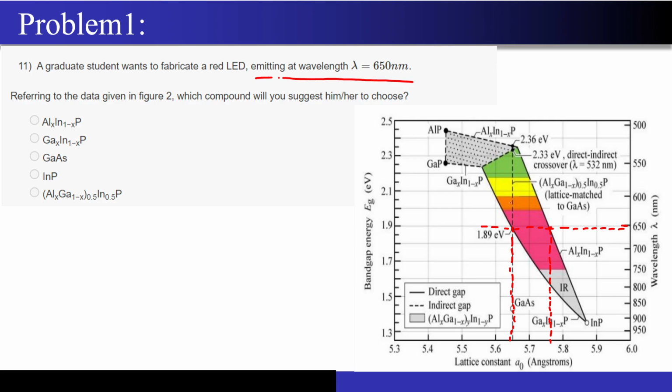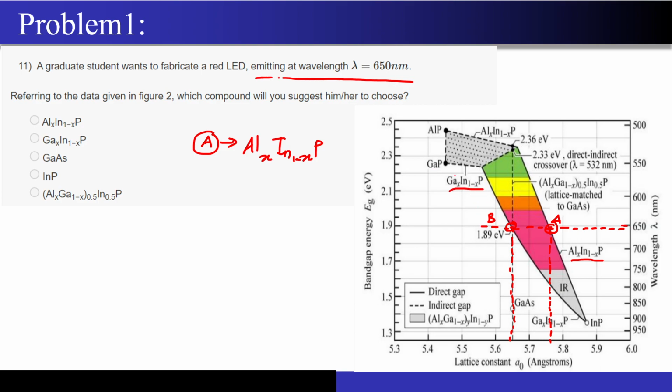Now the problem with this is I got 2 points, right? So this point, let me highlight it as point number A, and this point as point number B. Corresponding to point number A, what material do I have? This is nothing but aluminium X, indium 1 minus X, and P. So this is the material that I have. And coming to point number B over here, correct?